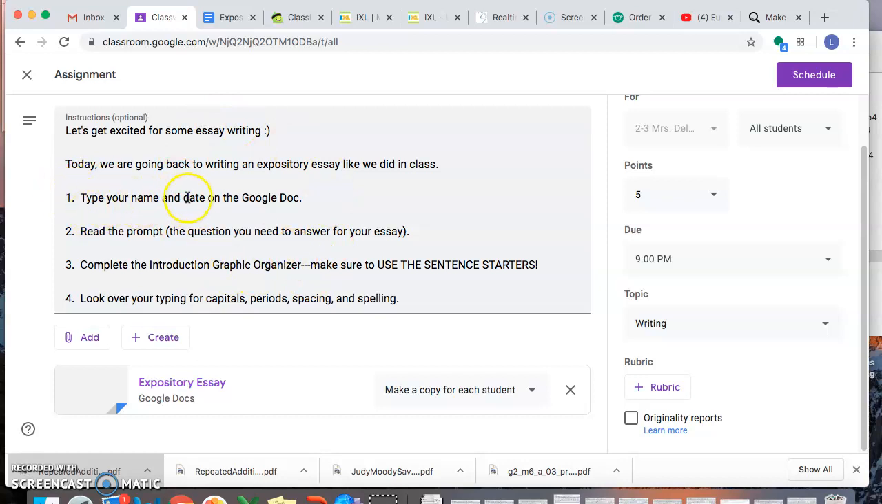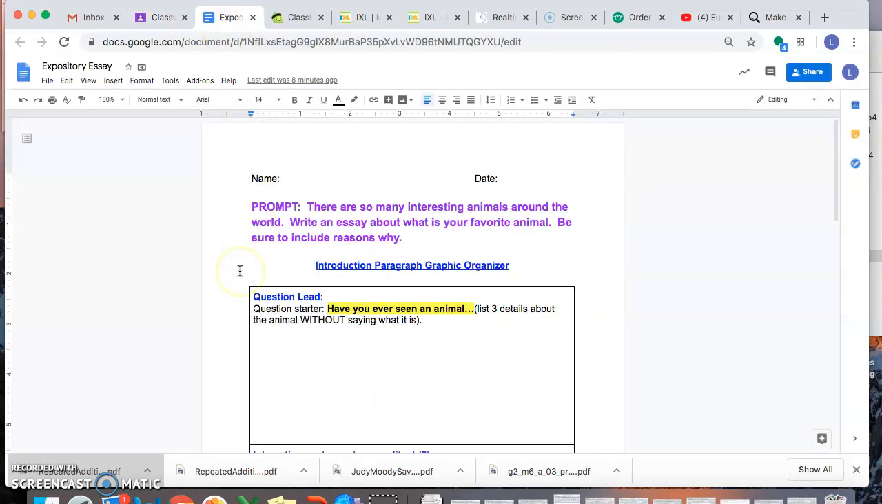You have to type your name and date when you get into the Google document that I created for you. Then we will read the prompt, which we already know is what you need to write about. You will complete today your introduction graphic organizer, and then you need to look over your typing when you're done for capitals, periods, spacing, and spelling. Okay, just to kind of practice that. So when you open up your document, it's going to bring you into your doc, and you're going to first, like I said, type your first last name and type your date. Okay. Then you are going to look at your prompt.